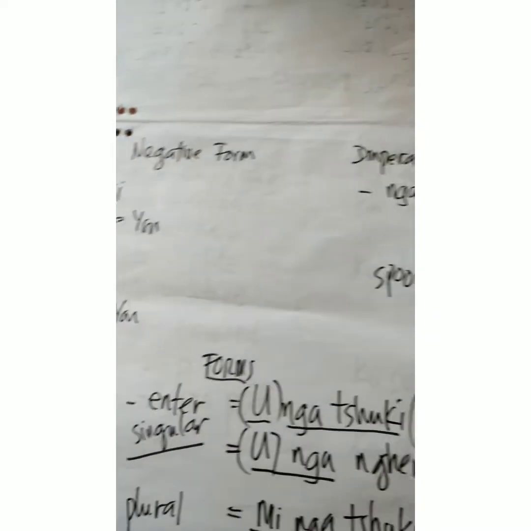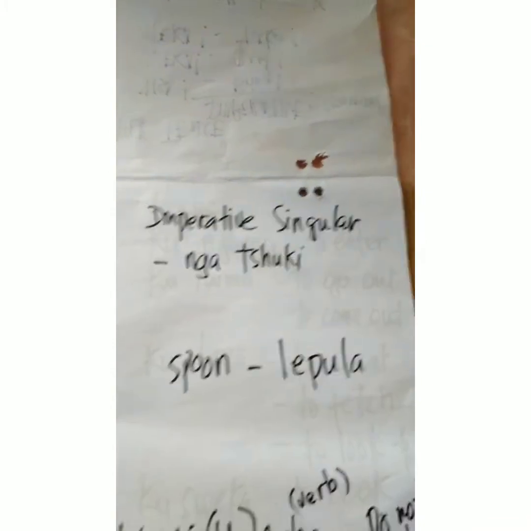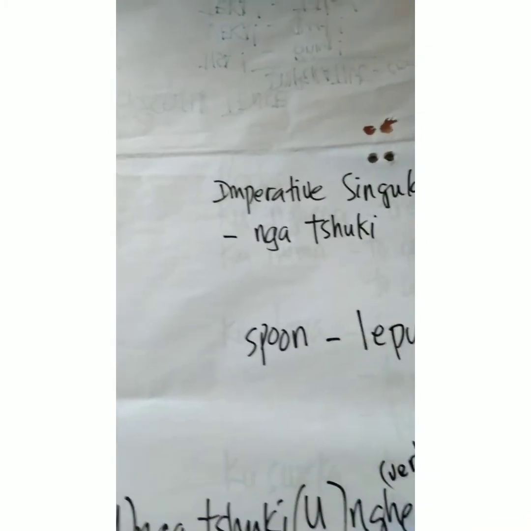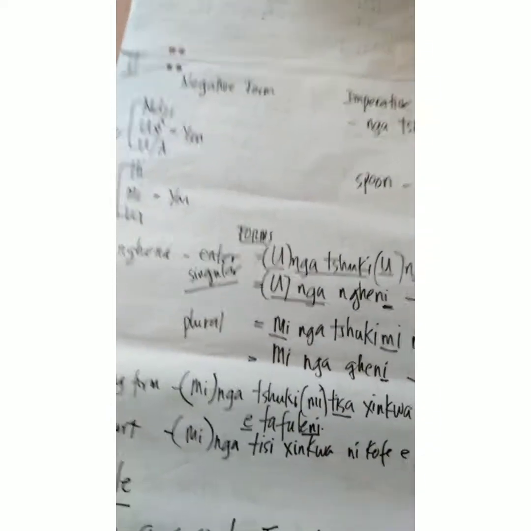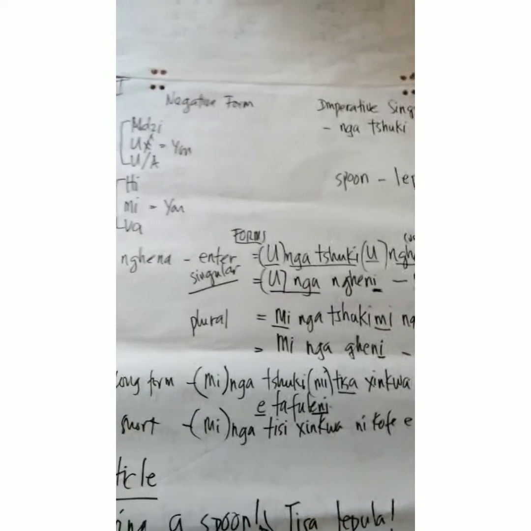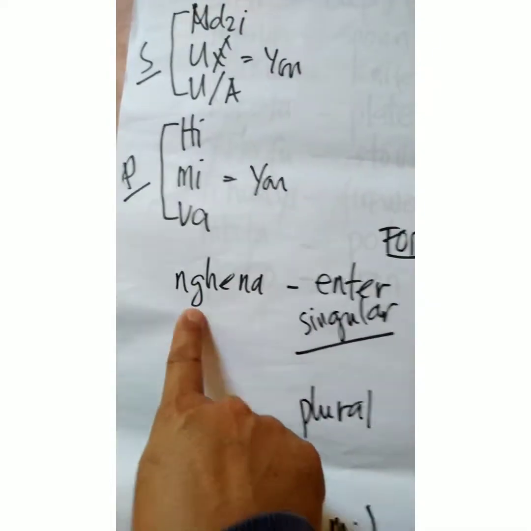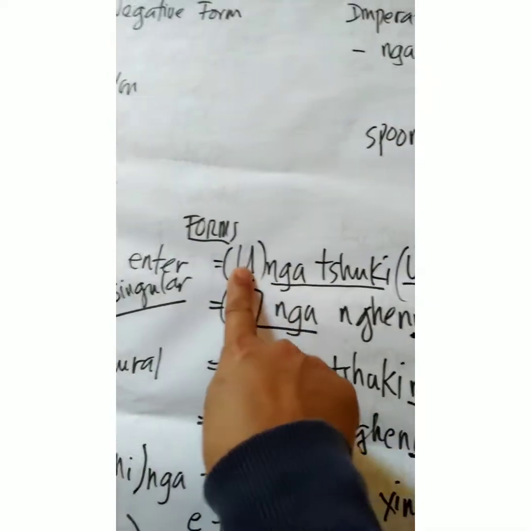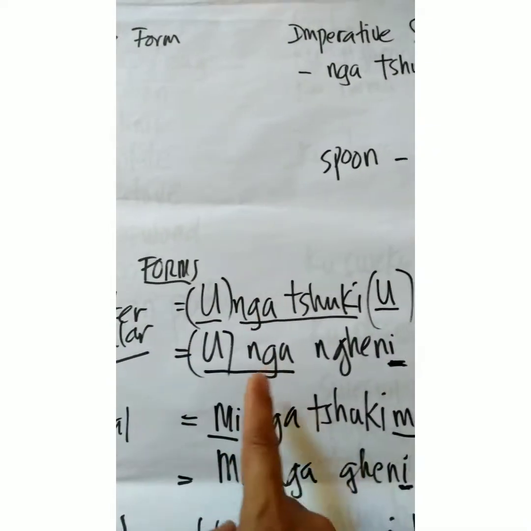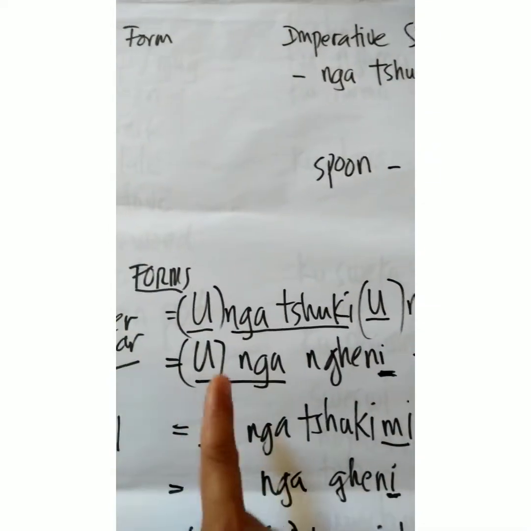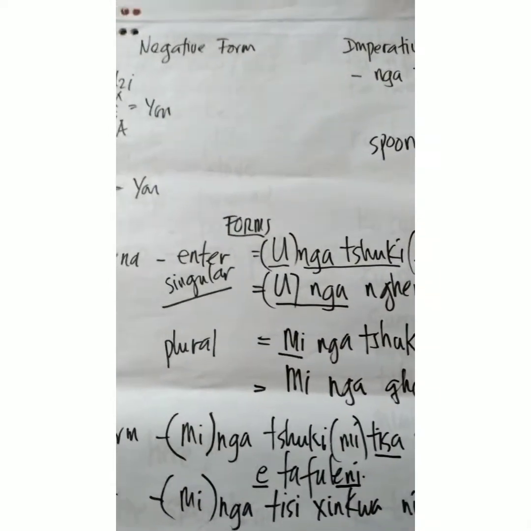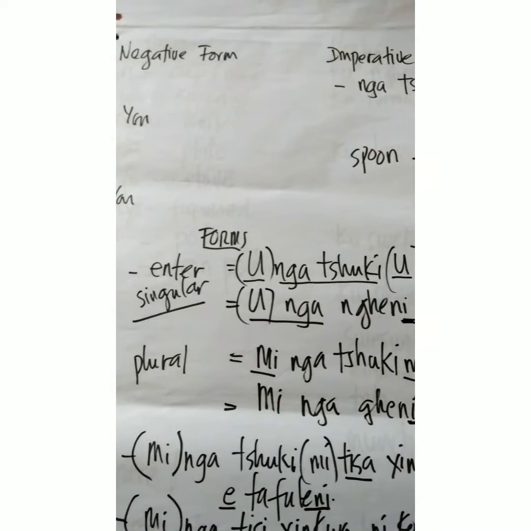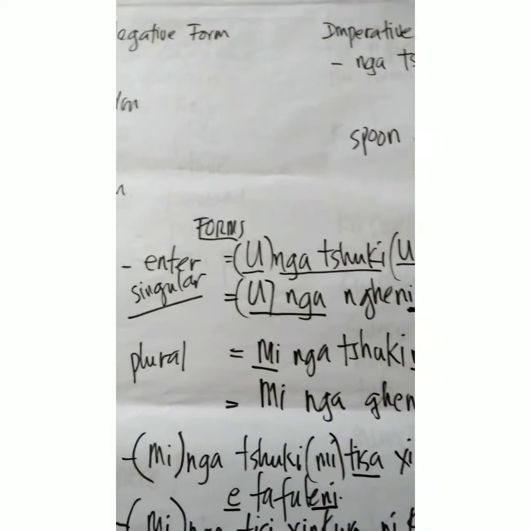So when you make an imperative, you just use the word gatsuke. So now we will take an example of the verb to enter. To enter is ngena in Tsonga. U means you, because when you make an imperative, you're only referring to singular you and then plural you.